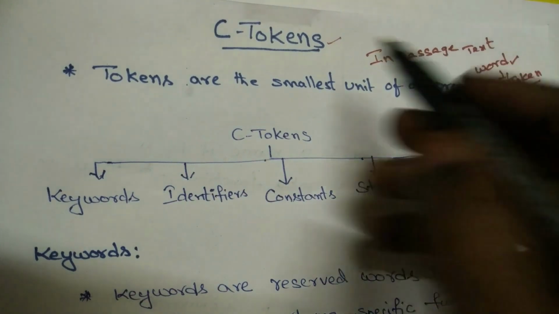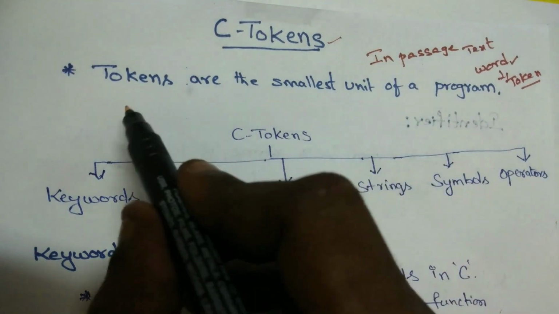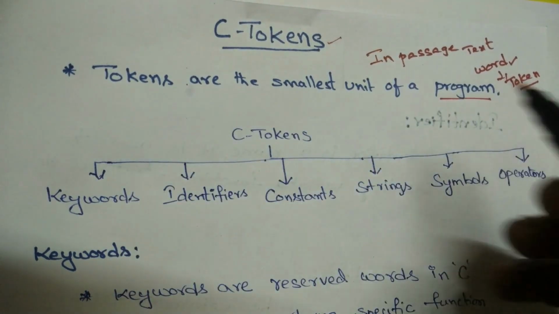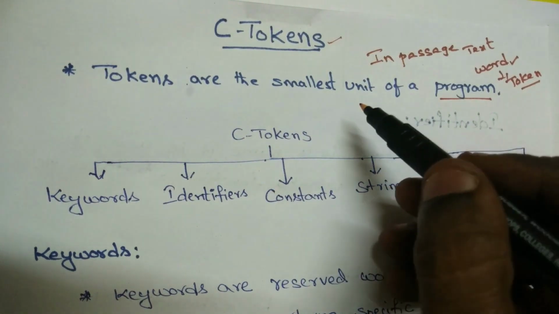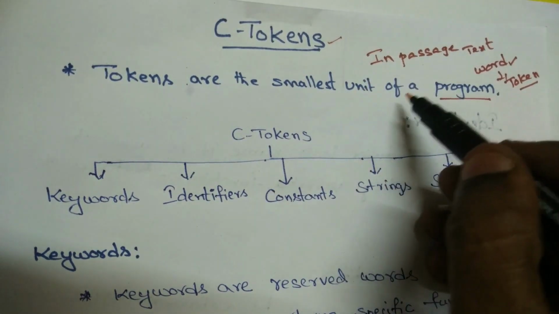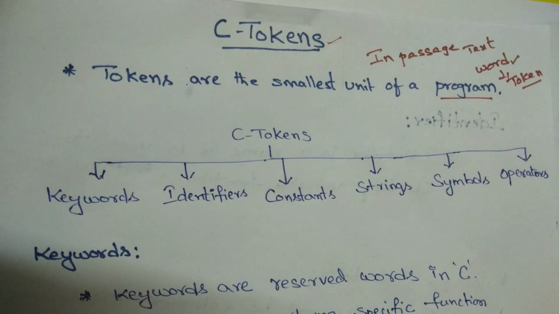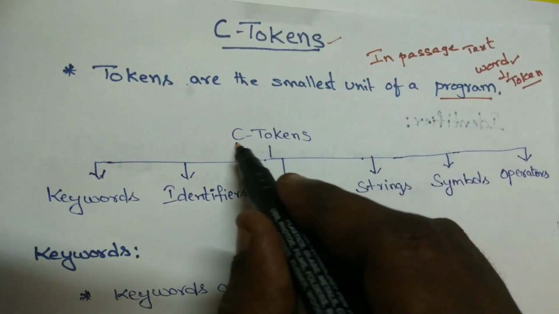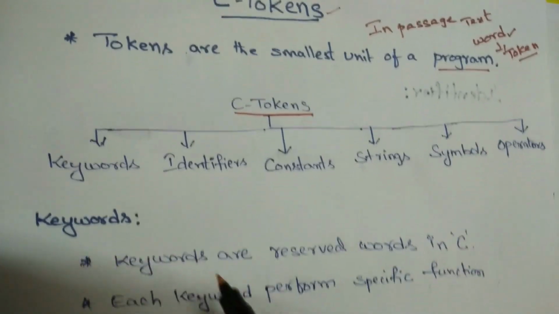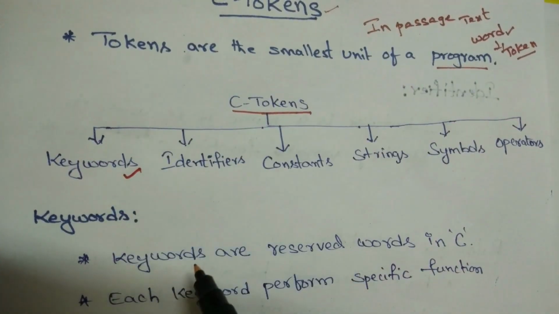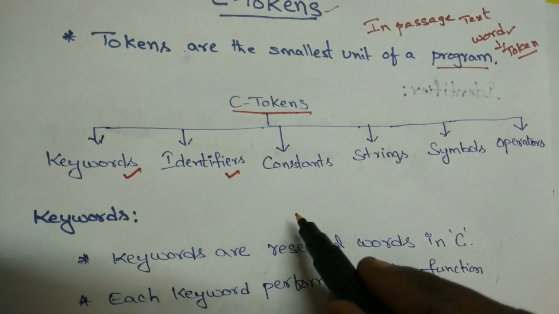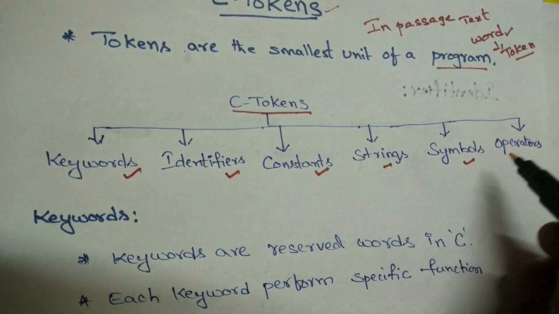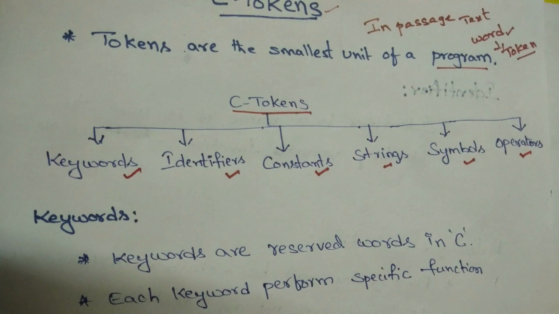In the same way, C tokens are the smallest units of a program. That means in a C program, the smallest unit is called a C token. Now what are the different C tokens available in C? The first one is keywords, then identifiers, constants, strings, special symbols and operators.